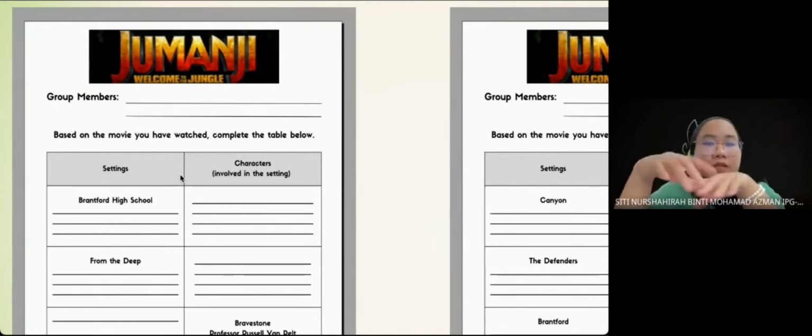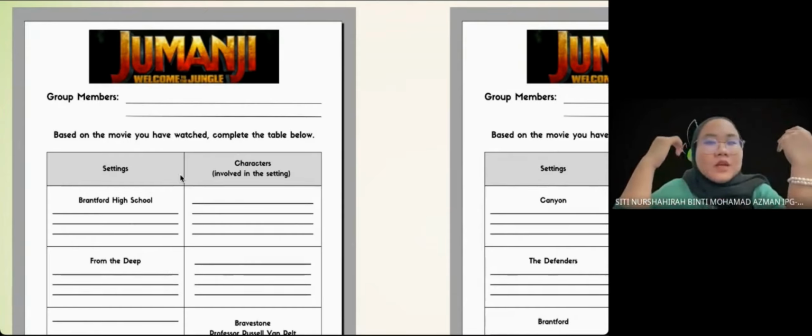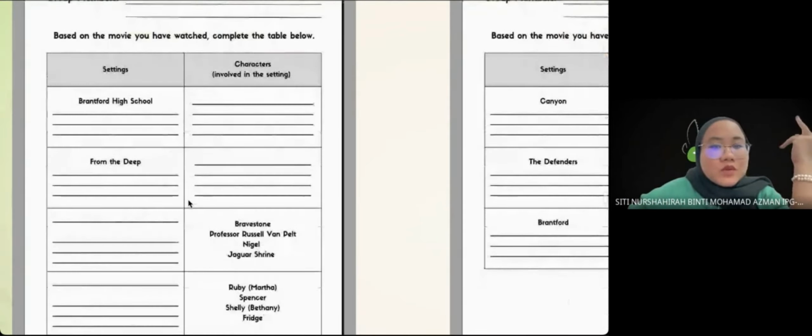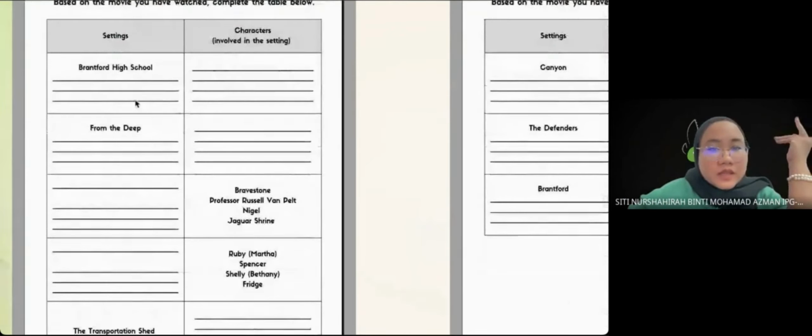In this table, it contains the settings and the characters that are involved in each setting. Each and every setting has different characters, and sometimes the characters are repeating.